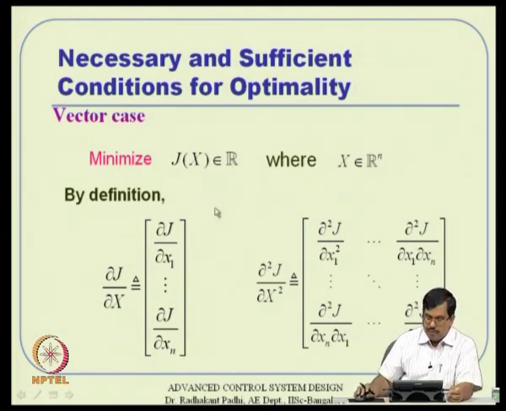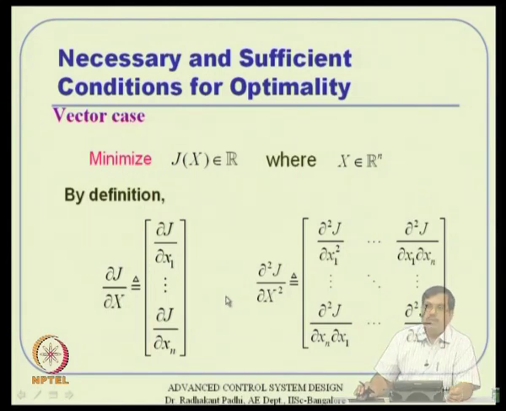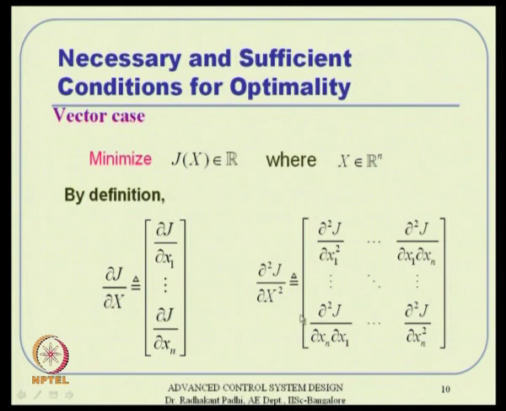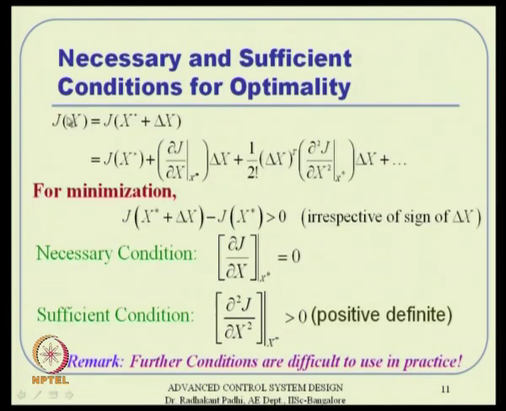So, how do you handle this case? The analysis is fairly similar to what we have done, but here by definition we have to have the Jacobian of J and the Hessian of J matrix actually. The Hessian matrix will pop out that way, Jacobian is like that, and then the Taylor series idea will stay as it is. We apply the Taylor series of J of x at x star, and then we analyze this Taylor series, which turns out to be that way.